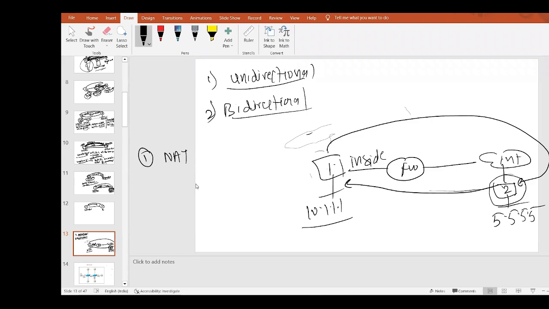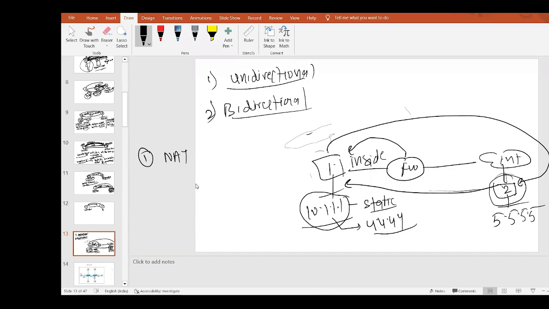Why? Because we know that if any traffic is coming from the internet to the inside, it has to be static NAT. Static NAT binds one public IP to a specific PC. From the outside, a user can only initiate traffic to the public IP, all the time. So the public IP has to be bound, like 4.4.4.4, to this 10.1.1.1, because it should be bound to one of the PCs. So my firewall will NAT back to that.